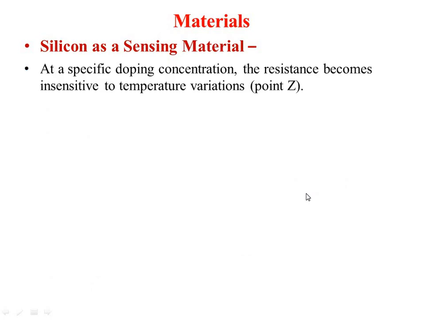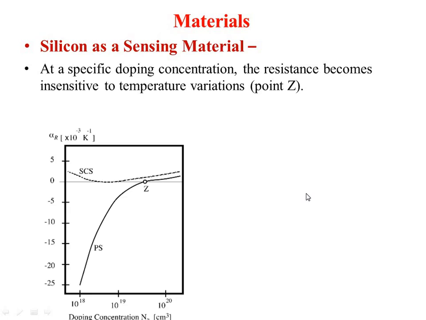Then at a specific doping concentration, the resistance becomes insensitive to the temperature variation, and that point is known as point Z. Here you can see that after this doping concentration, it becomes temperature insensitive. The resistance is insensitive to the temperature variation and remains almost constant. I will call this point the Z point, where your resistance is insensitive to temperature variation.